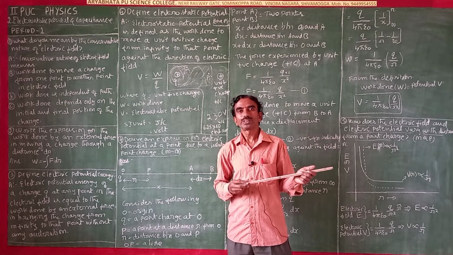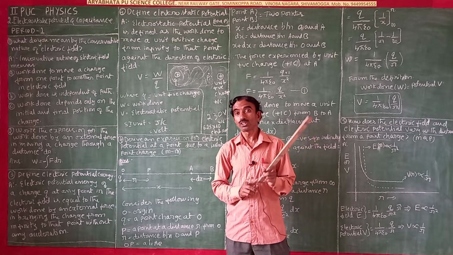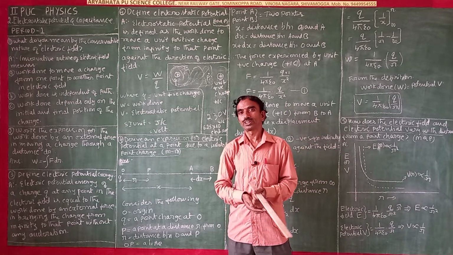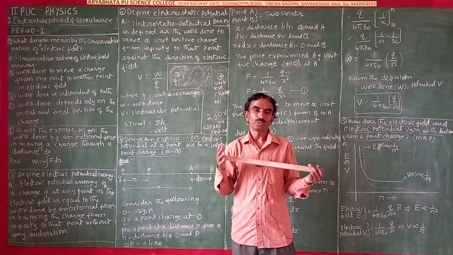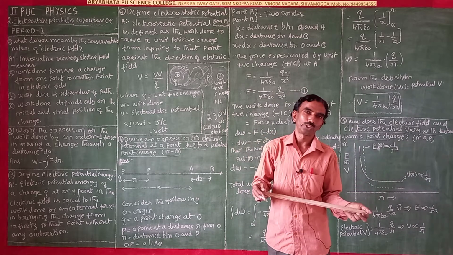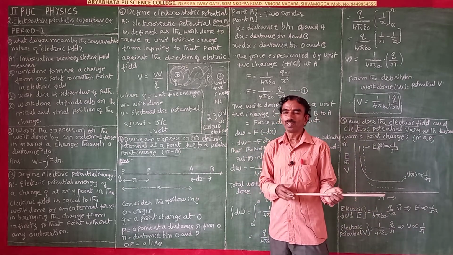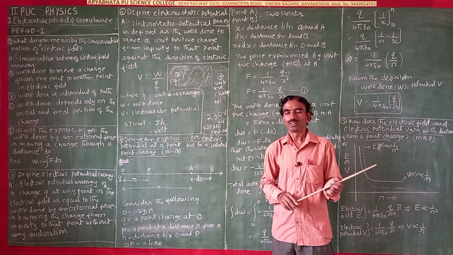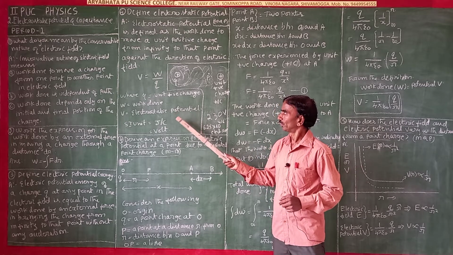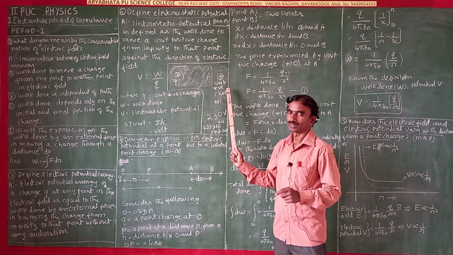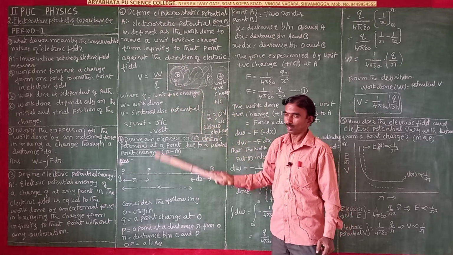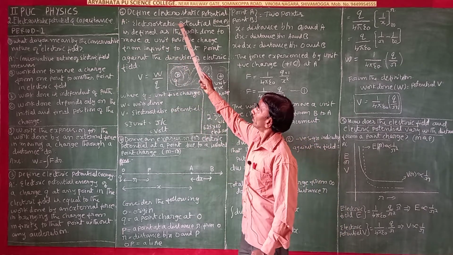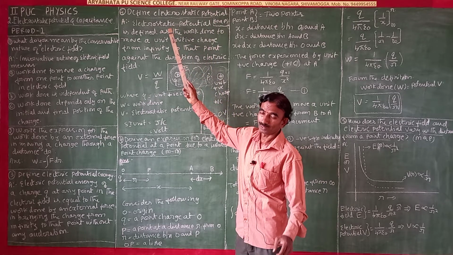A detailed explanation we will give in the alternating current chapter. I think it is the 7th chapter. In the 7th chapter, alternating current is there. I will give a clear explanation and numerous examples. So this is only what you have to see. Take one example, just remember it. But the definition you have to learn very clearly. So define electrostatic potential. Once again, I will say it three times.